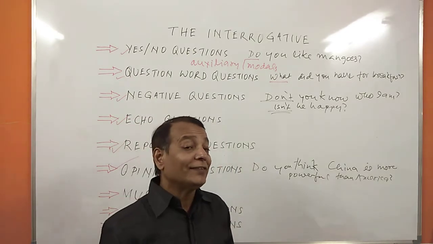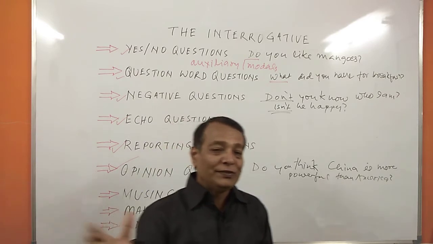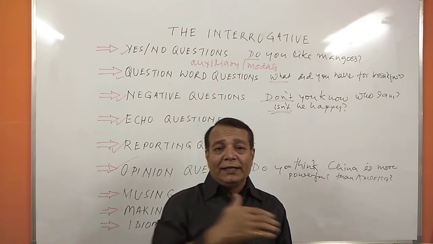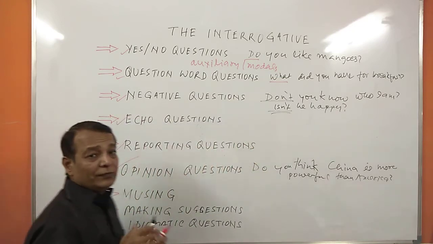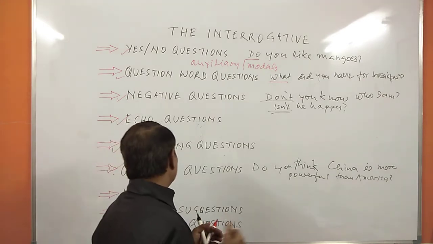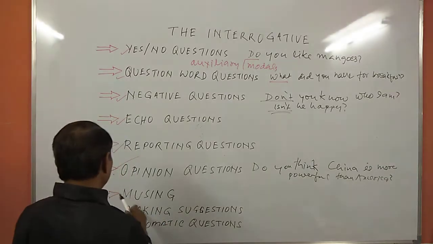Do you think India is a great country? Do you think people speak good language? When do you think we start such questions? That's called opinion questions, because we always want to know the opinions of people, and that's why we are using opinion questions. The next one is musing.